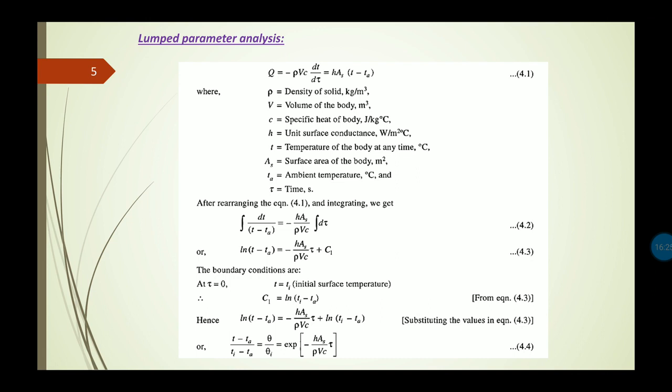Now if we put this value of C1 in equation number 4.3, then we get ln (T minus Ta) equals minus hAs divided by rho Vc multiplied by tau plus the value of C1, which is ln (Ti minus Ta). Now if we rearrange this equation, we get (T minus Ta) divided by (Ti minus Ta), which is theta by theta i, equals e to the power minus hAs divided by rho Vc into tau. So this is equation 4.4 that we need to remember to solve the numericals.